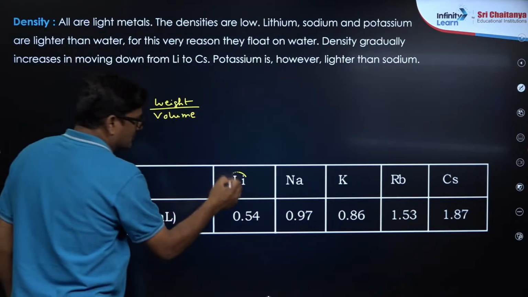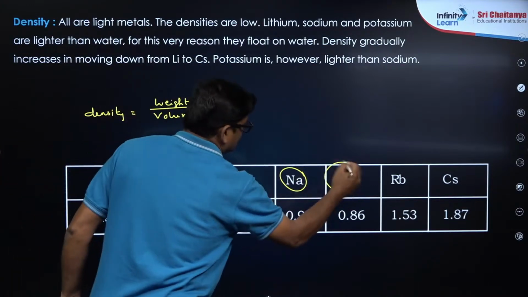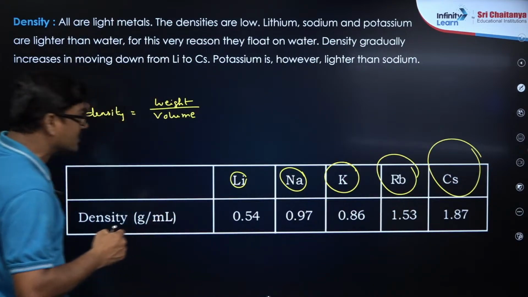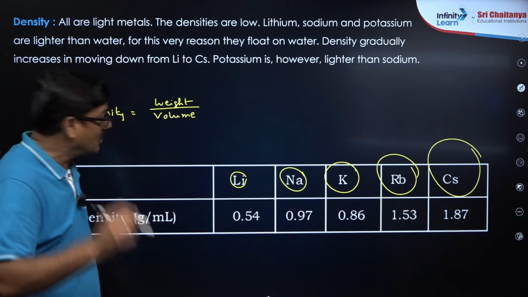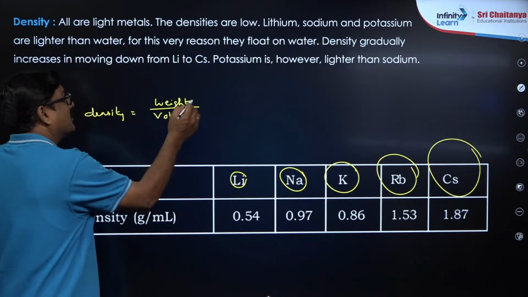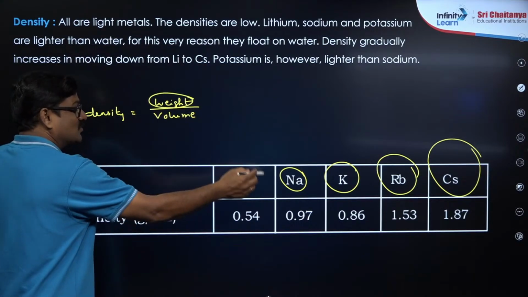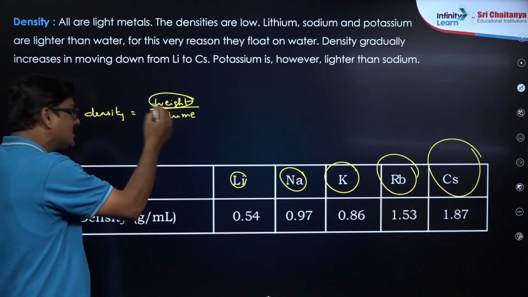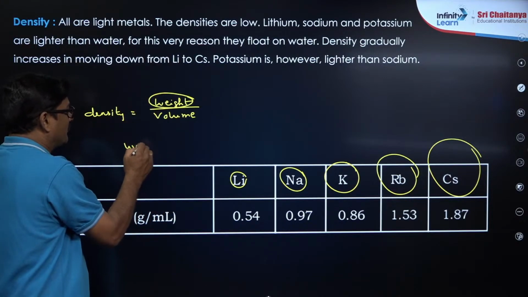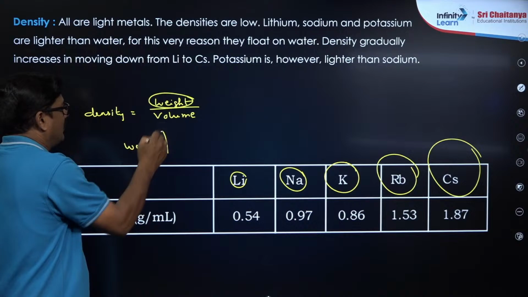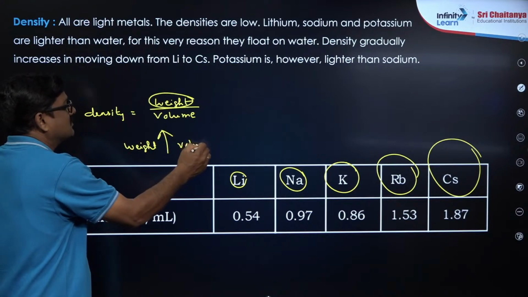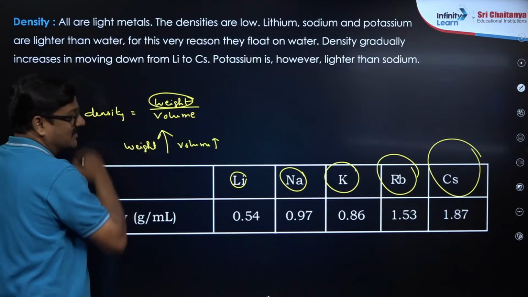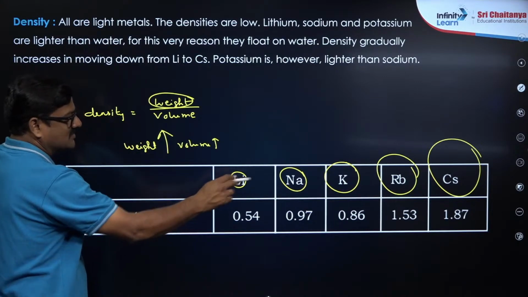Sir, volume is increasing, density should decrease, na? That is your logic. But also atomic weight also increasing, lithium, sodium, potassium, like that. So the increase in atomic weight and volume is this much. कौन जीतेगा? Weight is increasing, so that density is increasing.